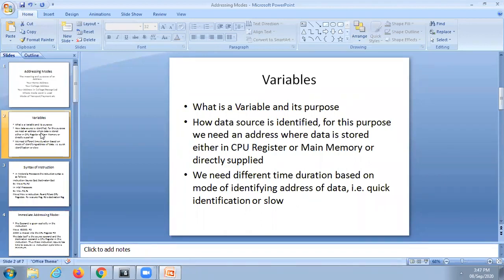Why? Because you are applying the operation on two operands. One operand is in the accumulator, another operand is somewhere else, in a register or in the memory. You operate on those two operands, then the result will be stored in the accumulator. That is the purpose of the accumulator.